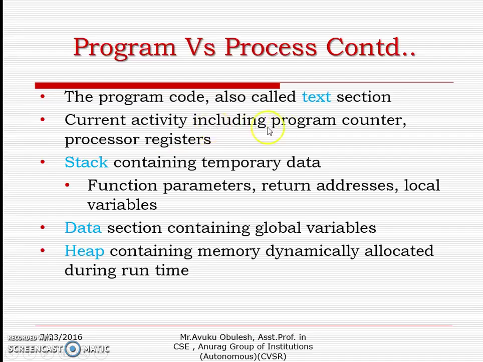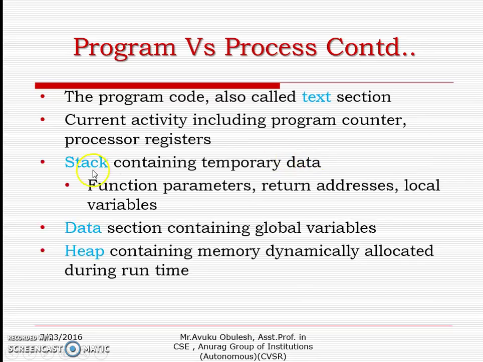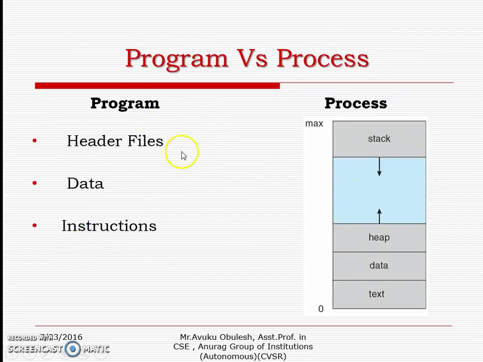The current activity, including the program counter and processor registers, is stored there. Stack contains temporary data, that means function parameters, the return address, and local variables. Whatever parameters or local variables are used in the program will be stored in the stack area.